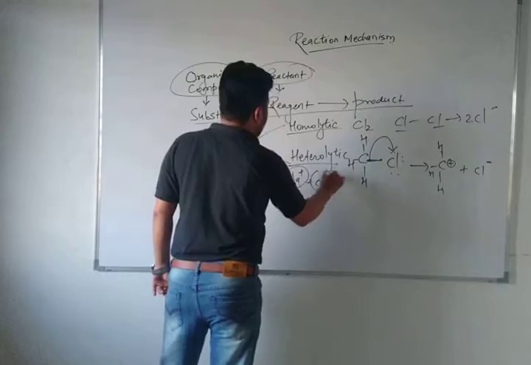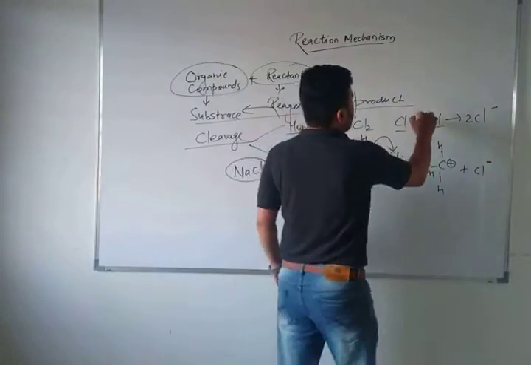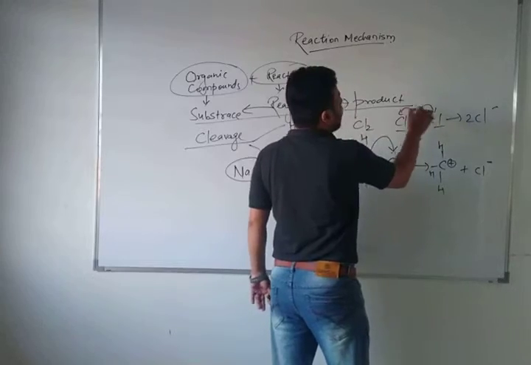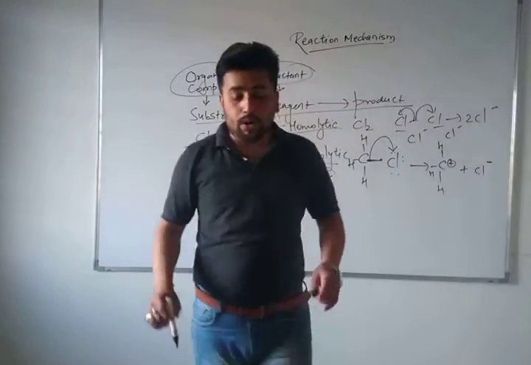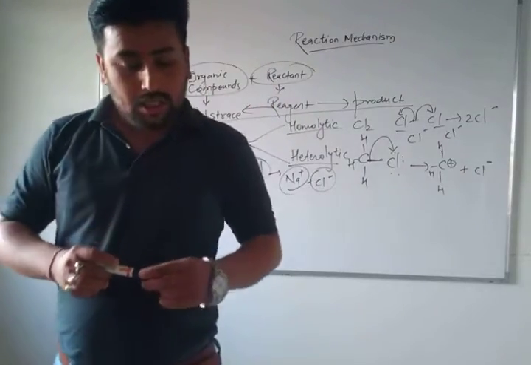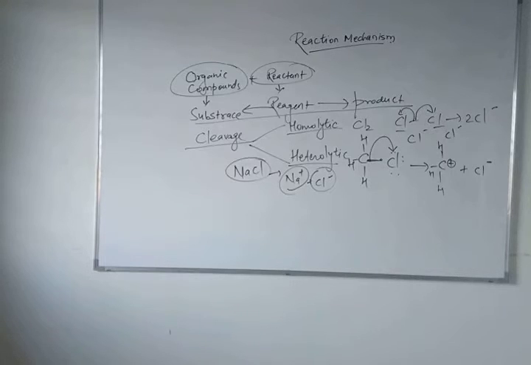But in the homolytic form, you can see on both sides, this half electron and half electron are shifted. So this type of bond cleavage is known as homolytic bond cleavage. I hope you have understood about homolytic and heterolytic bond cleavage.